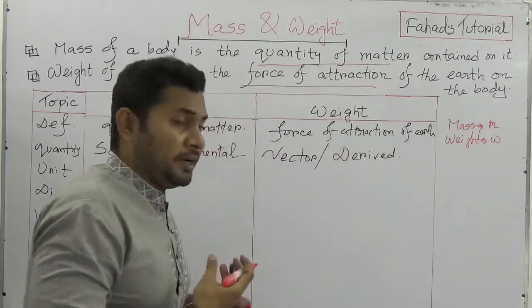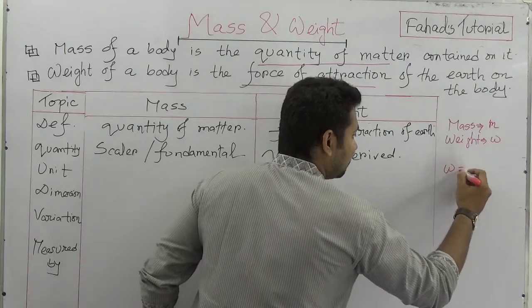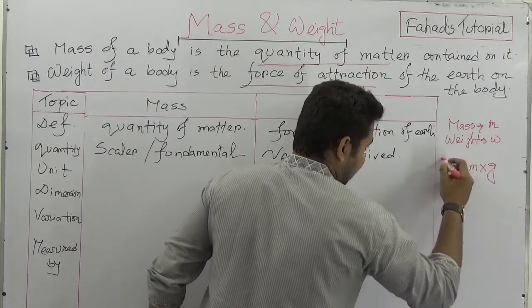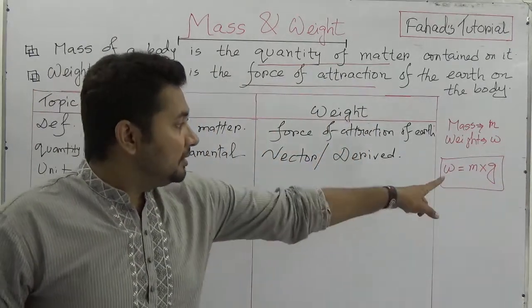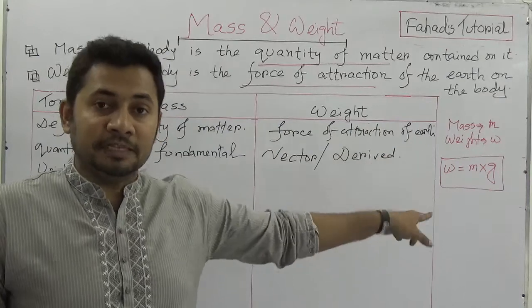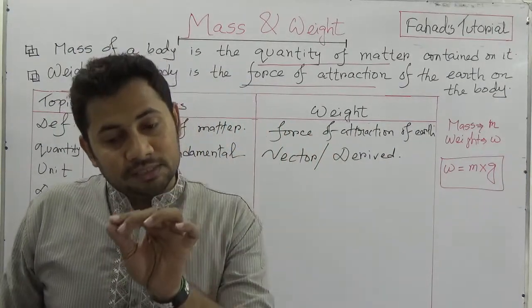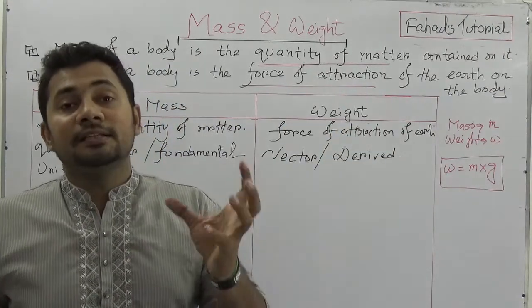When we have to calculate the weight of anything, we need to multiply the mass with the acceleration due to gravity of the place where the object belongs.